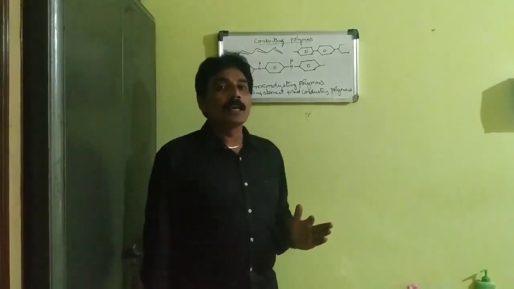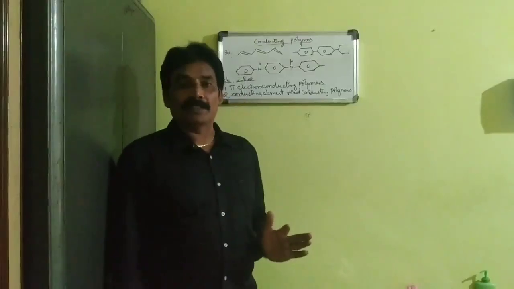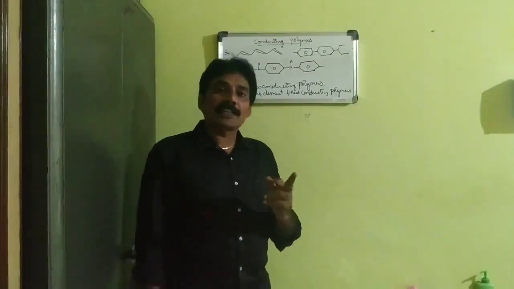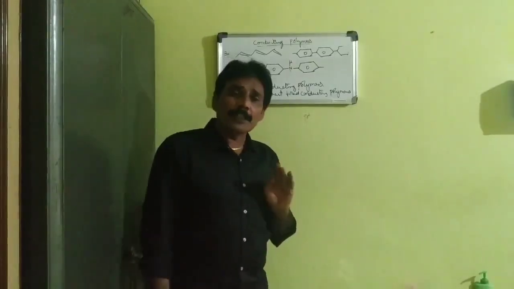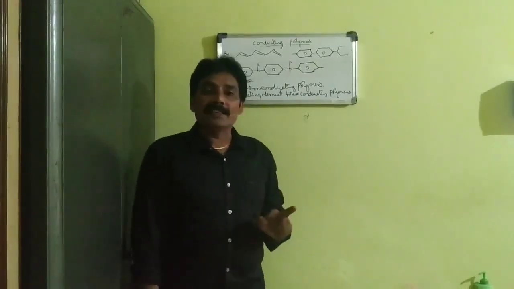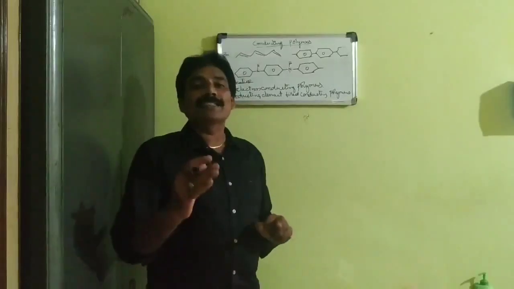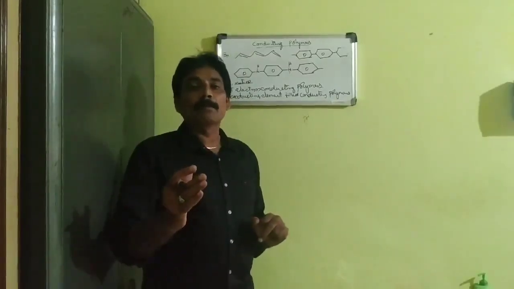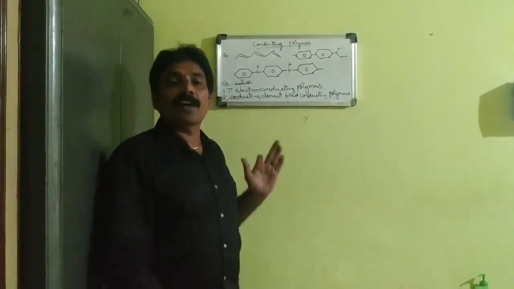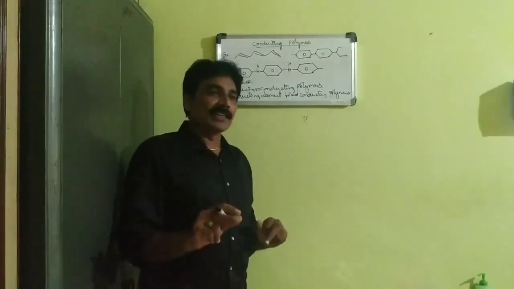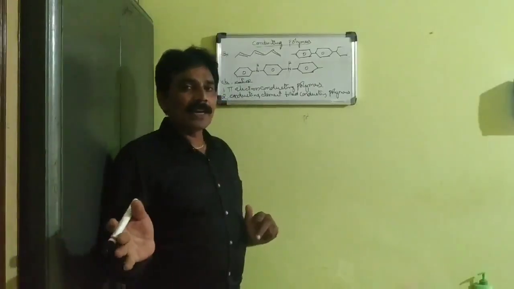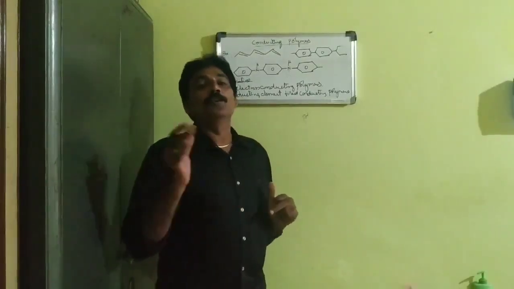Next is the preparation of conducting polymers. Conducting polymers are prepared by the doping process. What is meant by doping? Doping is creating a charge that sits on the backbone of the polymer chain. Doping is of 2 types: one is p doping and the other is n doping.